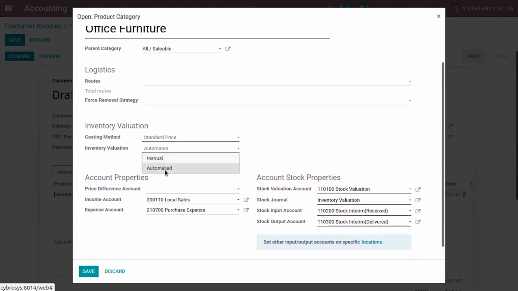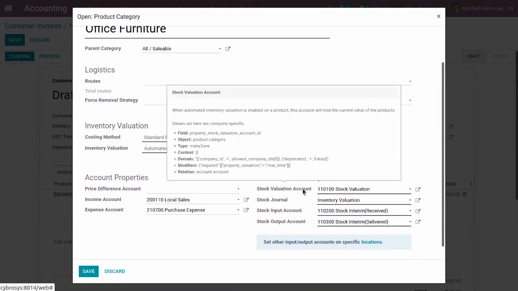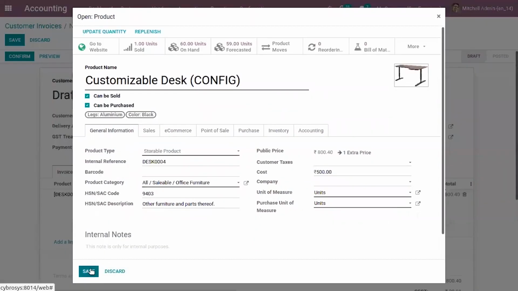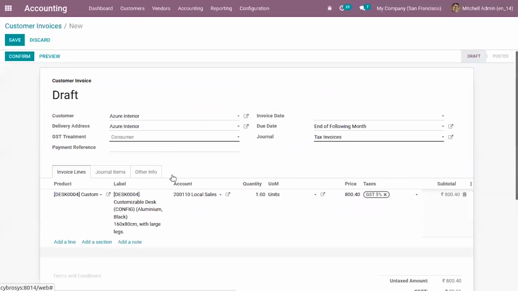I have set this product to automated, so accounting entries will be posted automatically, and we have to set the account stock properties. These accounts are already set: stock valuation account, stock journal, stock input account, stock output account. And you can see the income account and expense account are set for the product category, which can be used for the product.